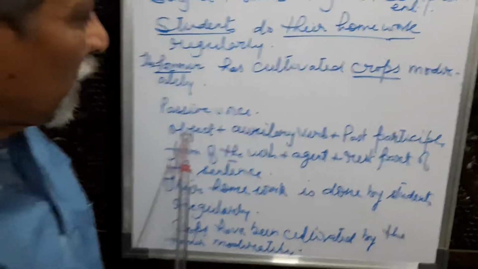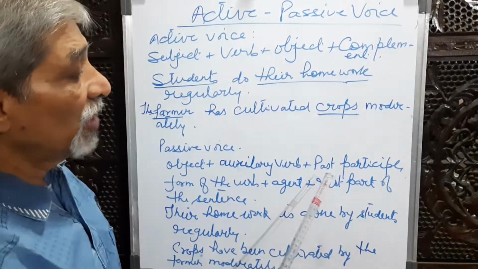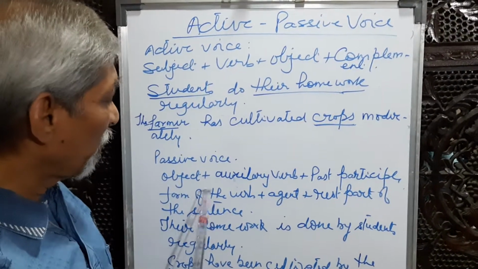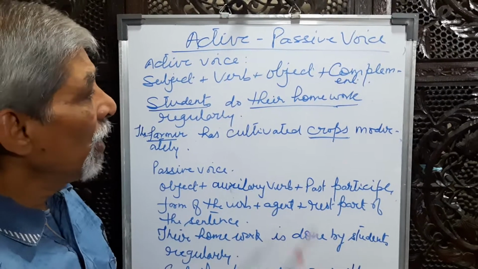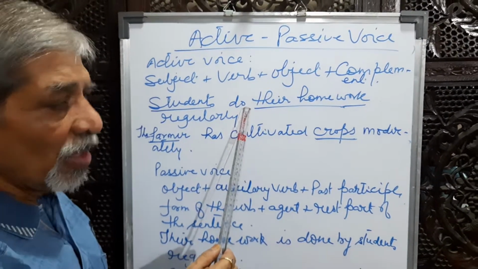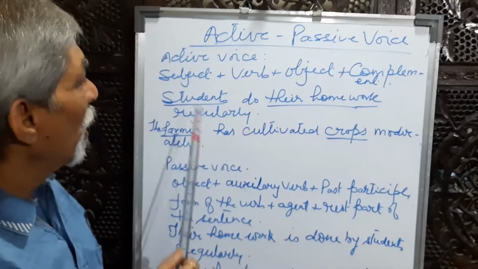Repeat: object plus auxiliary verb as per the tense of the sentence, plus past participle form of the verb, plus agent, plus rest part of the sentence. Let us convert the sentences written above into passive voice.